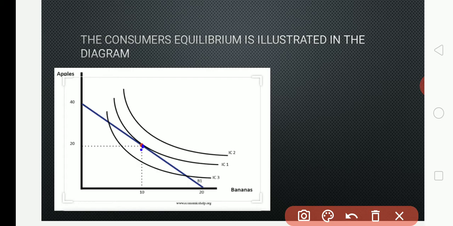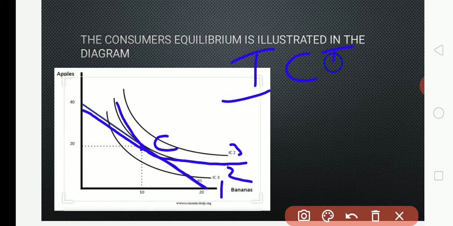So this is IC3, this is IC2, this is IC1, where the indifference curve is tangent to the budget line. This is point C, where the indifference curve touches the budget line, where exactly the consumer will attain the equilibrium position, or the consumer will get maximum utility. That is the optimal choice of the consumer.